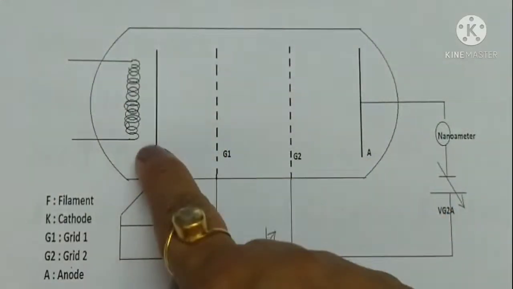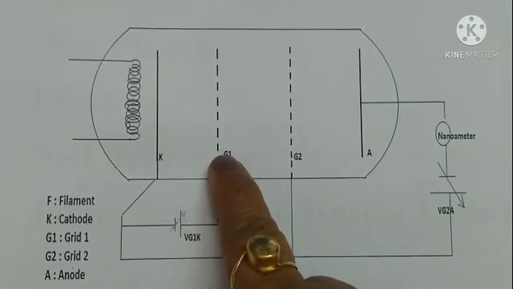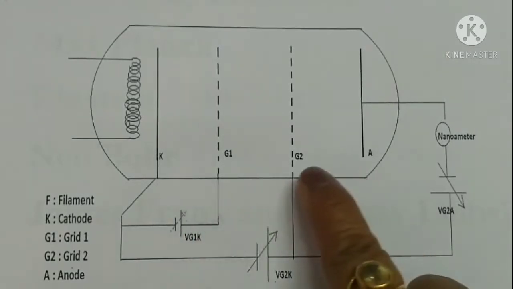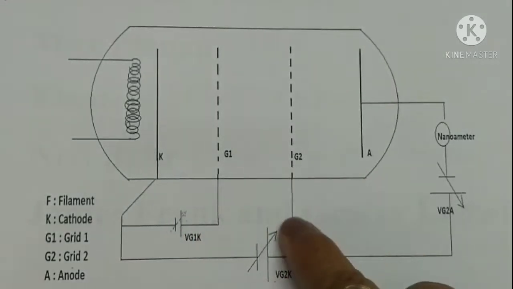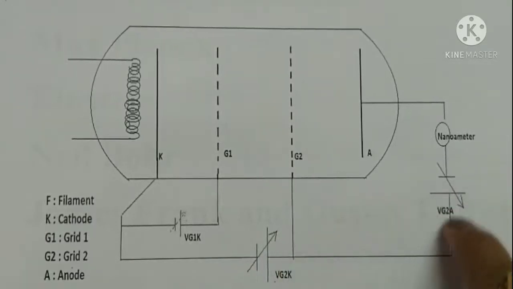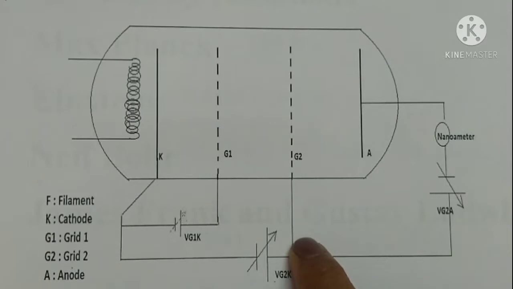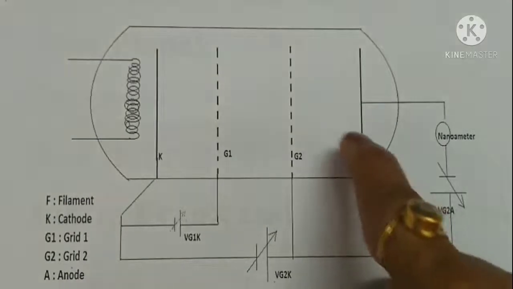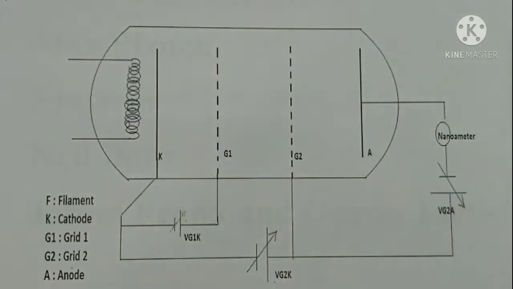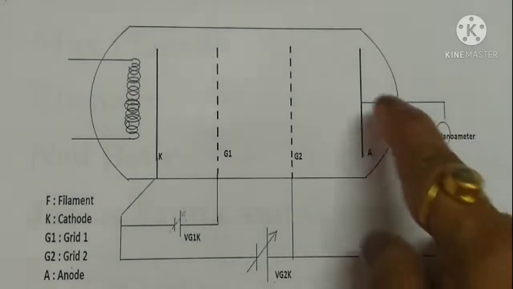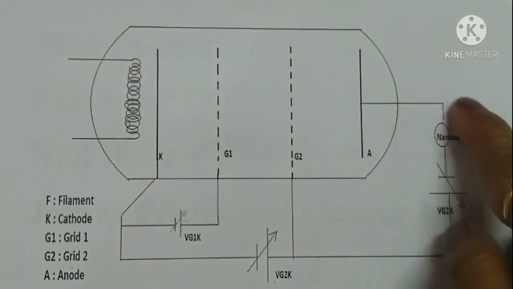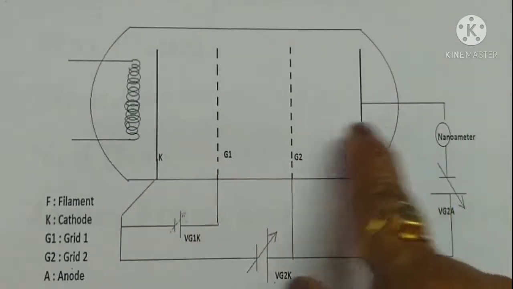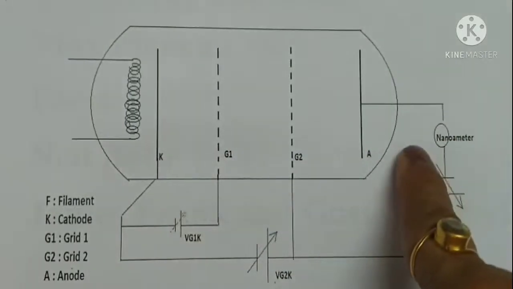To avoid this, we put a grid G1 which is kept at a positive potential with respect to the cathode. Accelerating potential is applied by introducing another grid G2, which is kept positive relative to the cathode and anode plates. So G2 acts as a filter for higher energy electrons to pass through it. Electrons with sufficient kinetic energy can reach the anode and contribute to the plate current, which can be read by the nanometer. Plates K, G1, G2 and A are in a parallel plate configuration and produce a uniform electric field.